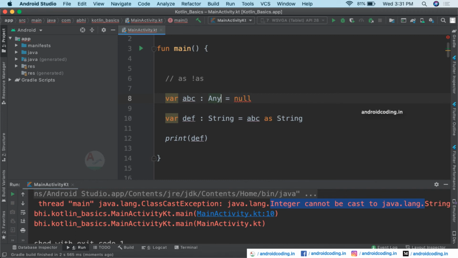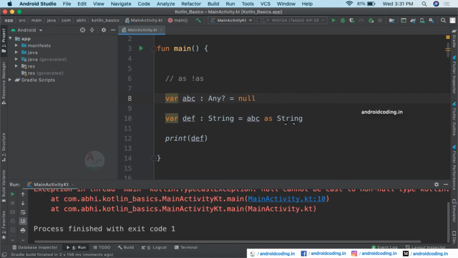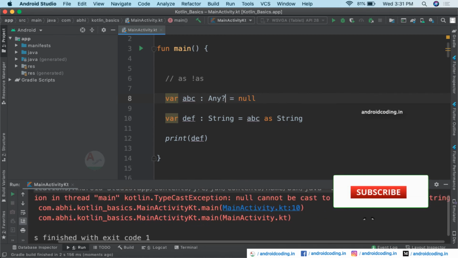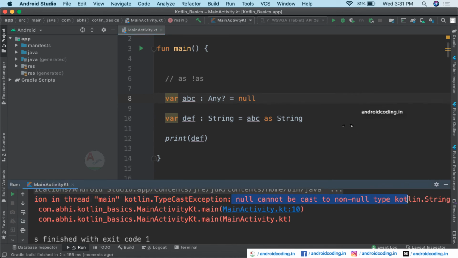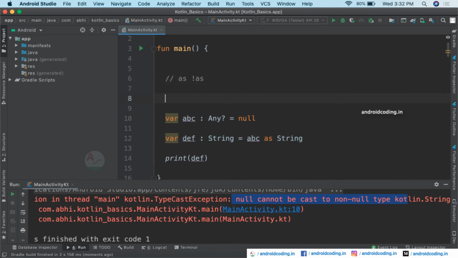Even if you are trying to print a null here, and you try to run this code, you are trying to typecast a null as a string. So you will get an error like null cannot be cast to non-null type kotlin.String. So this process is called the unsafe cast operator.